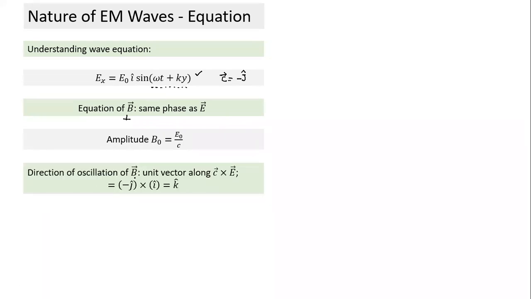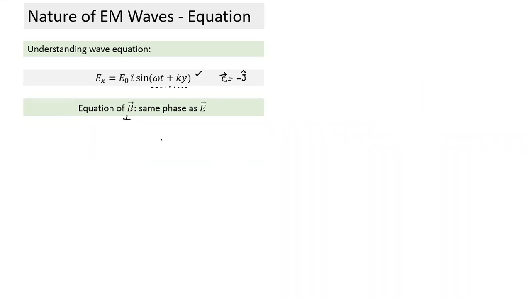And for the direction of oscillation of B, how do you find it? The direction of B will be perpendicular to E and also C. How do I find this direction? C cross E. So what is the C direction? C is in the minus j cap direction and E is in the i cap direction. So j cross i is what? j cross i is minus k, and minus of that becomes plus k cap. So that is how I find the direction of B. Is this understood? I'll just go back again.